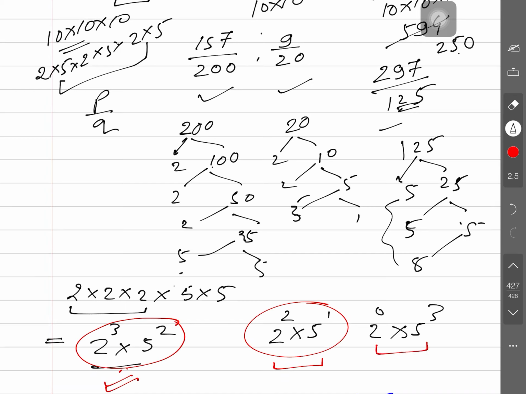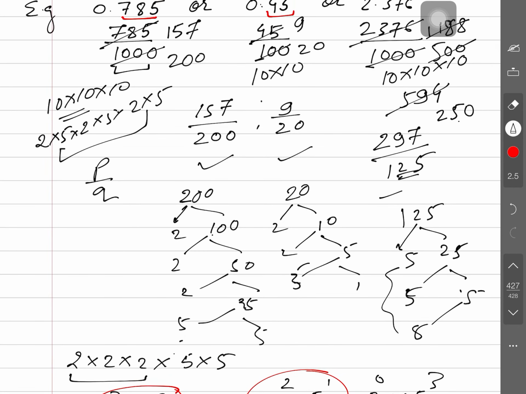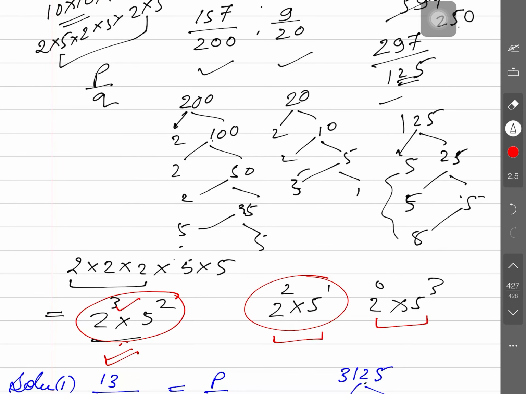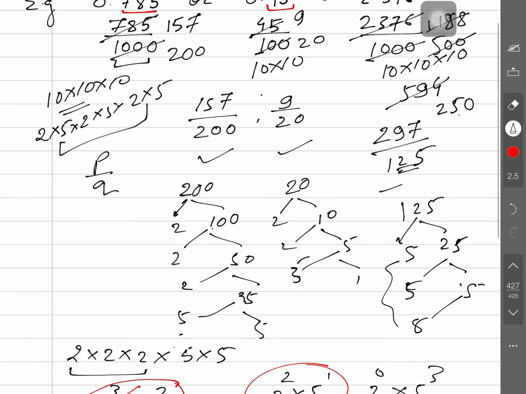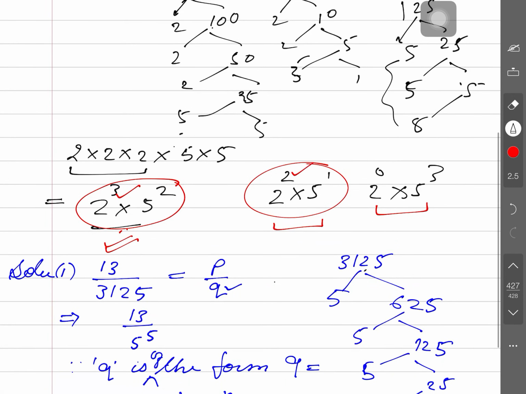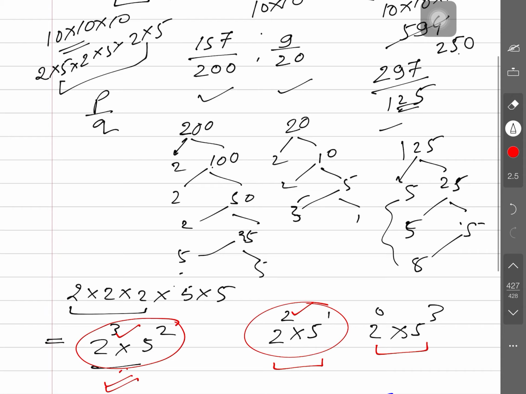You may see the decimal places in the first example: 3 decimal places, the maximum power is 3. The decimal places are 2 here, the maximum power is 2. And the decimal places here are 3, the maximum power is 3. It means what can we conclude? So many decimal places, so much the maximum power of 5 or 2. It means the maximum power of the prime factors of q can predict the number of decimal places.